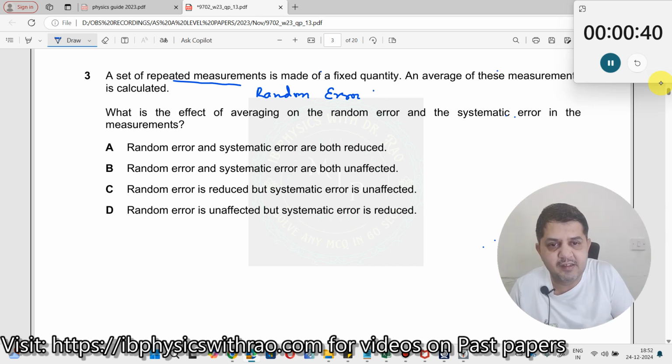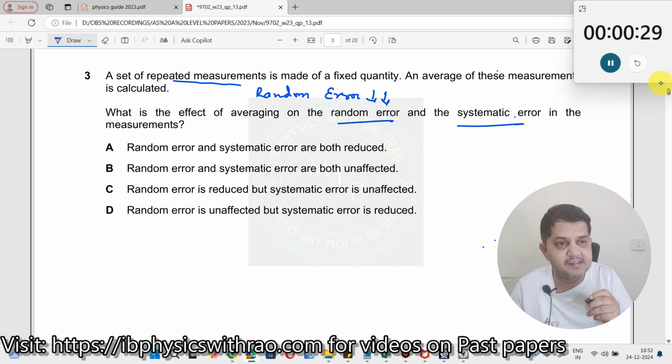Random error is reduced. An average of these measurements is calculated. That's the reason why we do the average of all those. Now, what is the effect of the averaging on the random error and the systematic error? It asks you to comment on both of them. Now, random error is reduced.